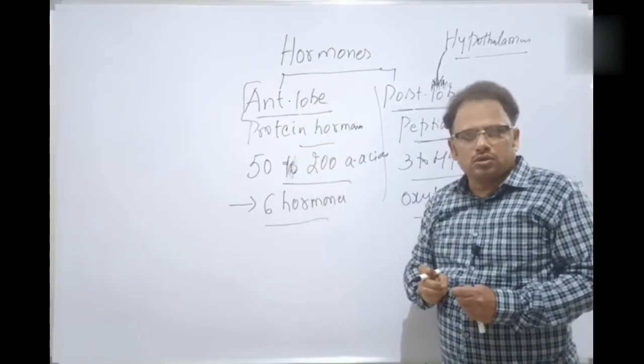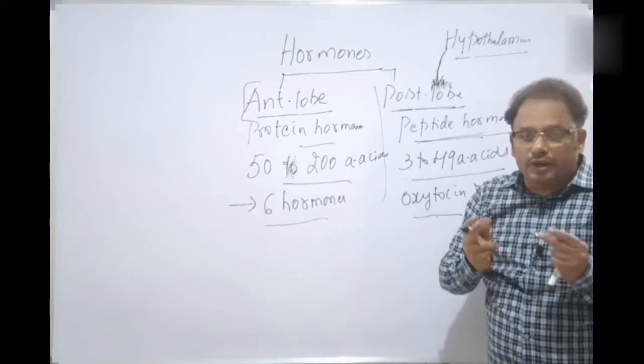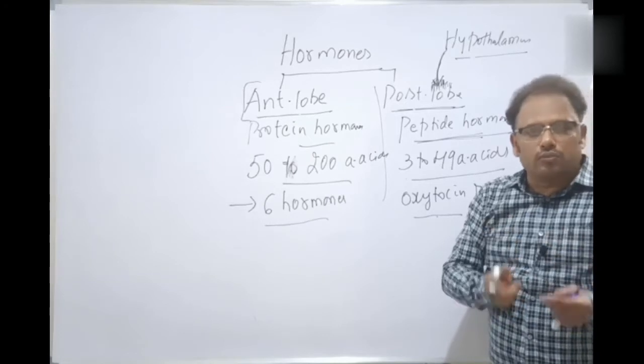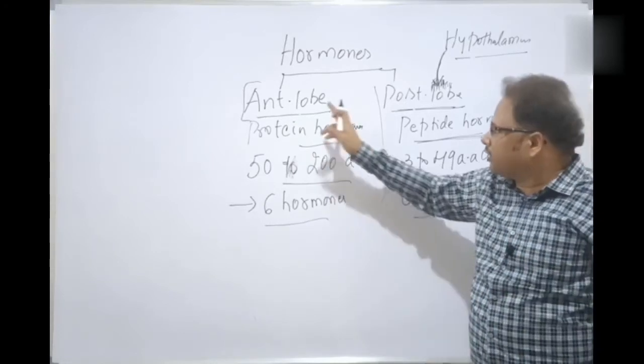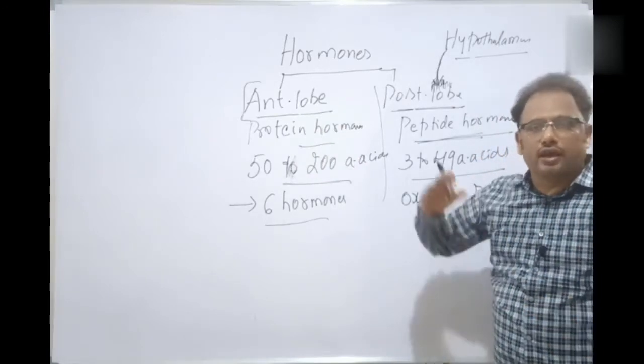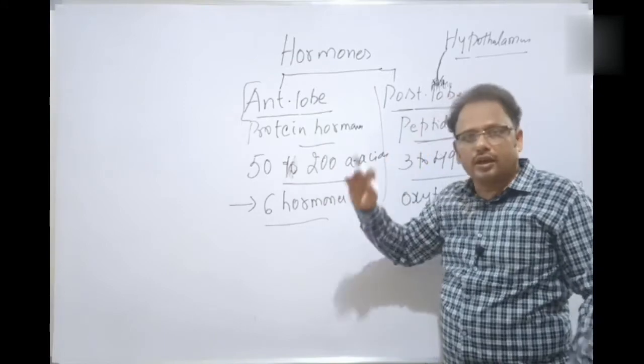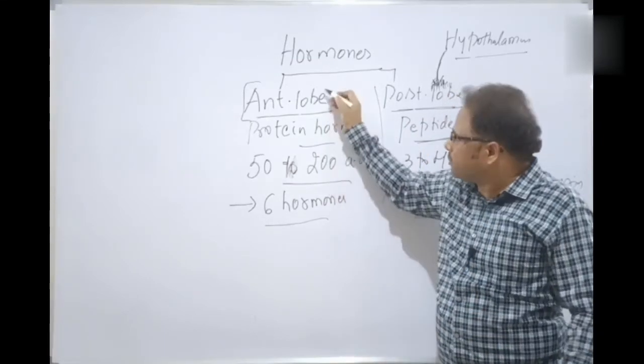The hypothalamus, through two sets of hormones. What are they? Releasing hormones and inhibiting hormones, I told you. Releasing hormones stimulate the anterior lobe, whereas inhibiting hormones inhibit the anterior lobe of the pituitary gland hormones. In this way, a balance is maintained in what is released by the anterior lobe.